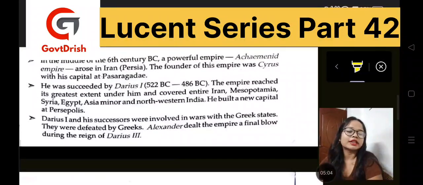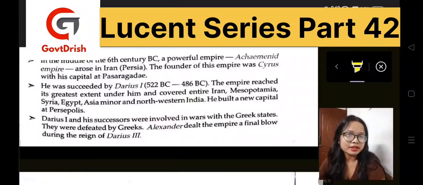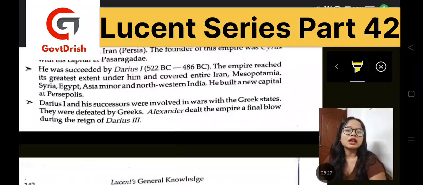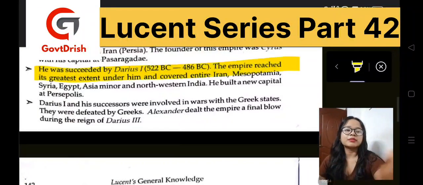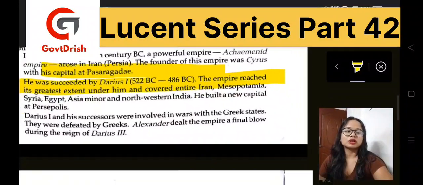Now, the Iranian civilization. In the middle of the 6th century BC, there was a popular empire, the Achaemenid, which arose from Iran, Persia, and the founder of this empire was Cyrus, and its capital was at Pasargadae. He was succeeded by Darius I, and this time period was 522 BC to 486 BC. So remember this time period. This is very important.